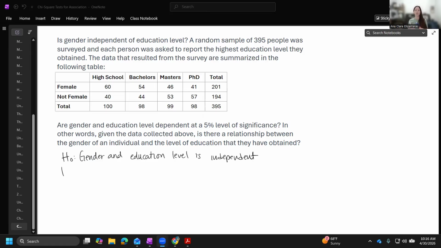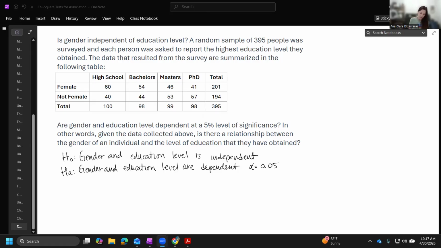The alternative that we're trying to find evidence for is that they actually have a relationship and are dependent. You can also say not independent instead of dependent. Either one works. And we're testing this at the alpha equals 0.05 level of significance.